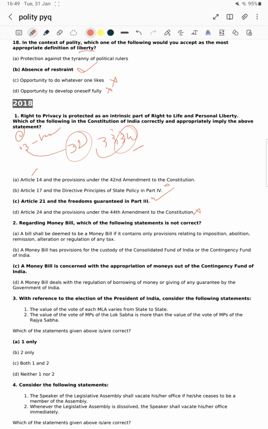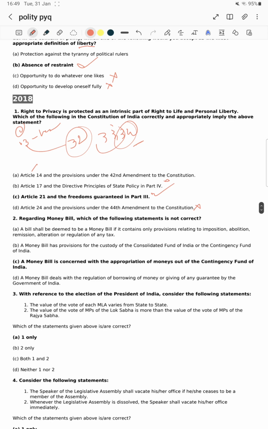Okay, now next question, regarding money bill, which of the following statements is not correct? He mentioned not correct, so don't get confused. A bill shall be deemed to be a money bill if it contains only provisions relating to imposition, abolition, remission, alteration or regulation of any tax. Yes, that was the right one. It's a straightforward polity question.